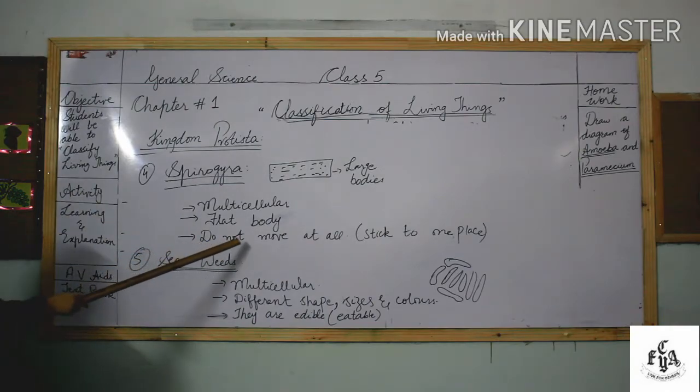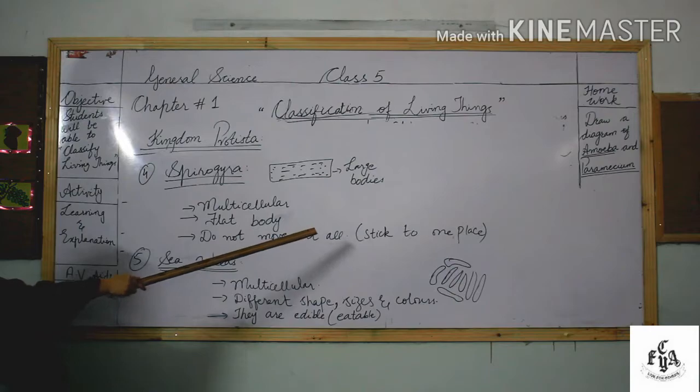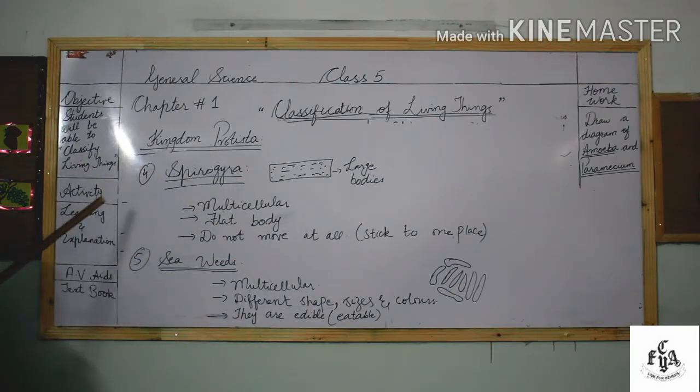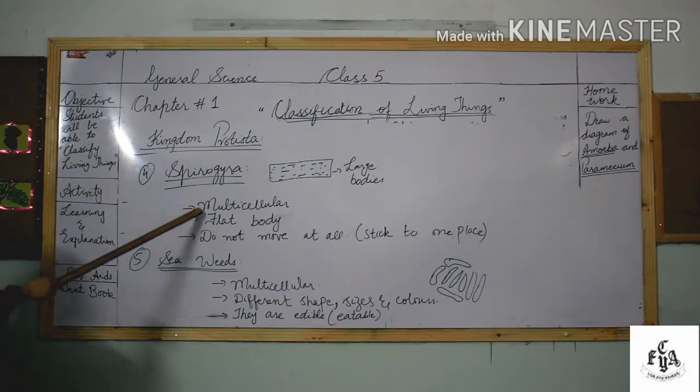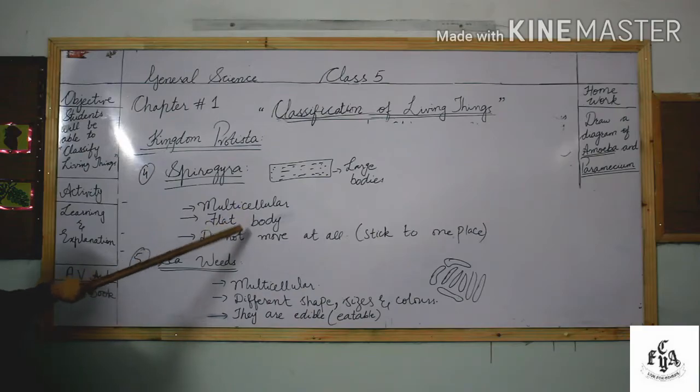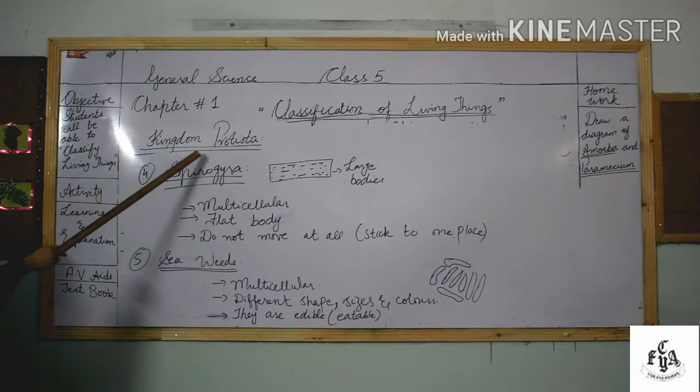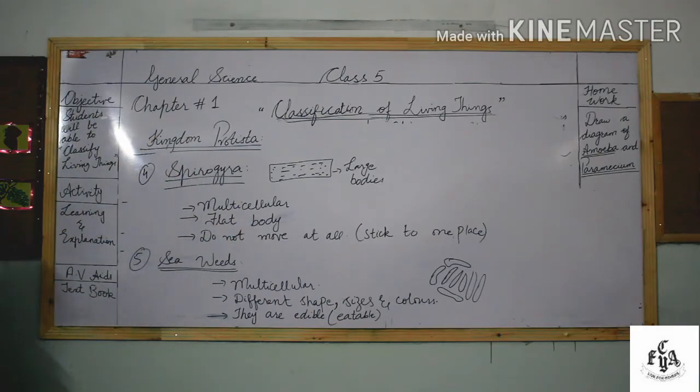They do not move at all, they stick to one place. You studied before that Chlamydomonas and Chlorococcum were single celled. Here they are multicellular, so kingdom Protista includes both unicellular and multicellular organisms.